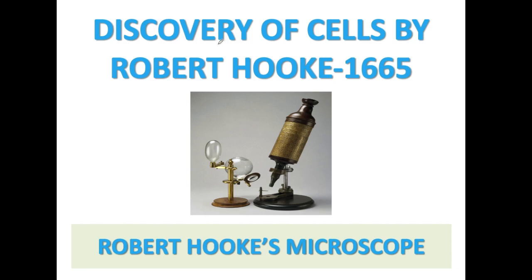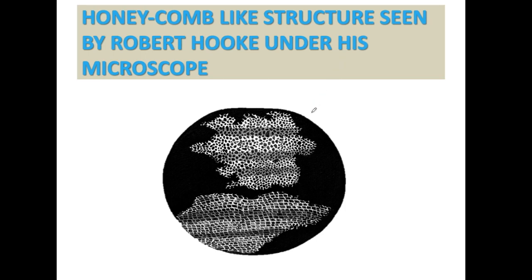Now moving on, the discovery of cells by Robert Hooke. So cells were discovered by Robert Hooke in 1665. He used a microscope to observe thin slices of cork. And cork is the outermost dead part of a plant, which is a bark. So he observed some hollow honeycomb-like structures similar to small rooms or boxes, so he called them cells.